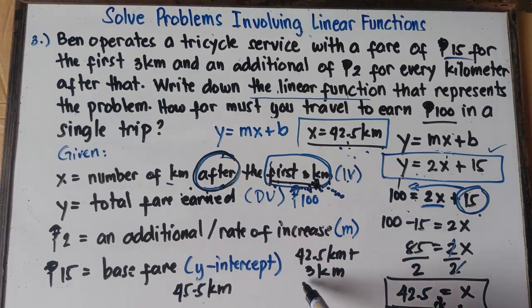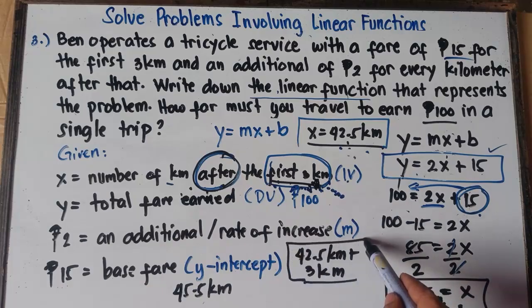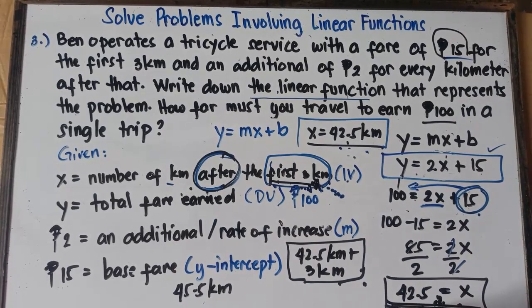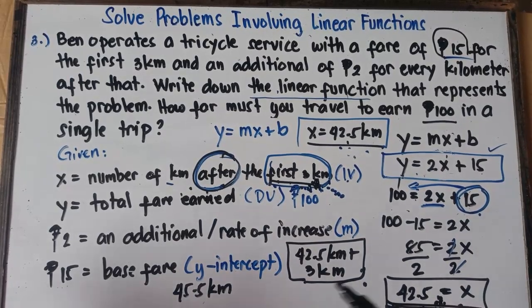So therefore, class, we need to add 3, because the first 3 kilometers is not yet included with regards to this x value, since the 3 kilometers is already included on the base fare. With regards to our answer, this 42.5 is just the number of kilometers after the first 3 kilometers. Therefore, the total kilometers, you need to add 3, that would be 45.5. And then you're all set, class.